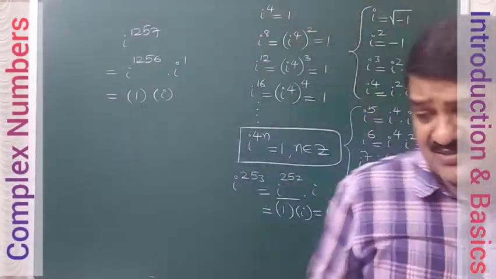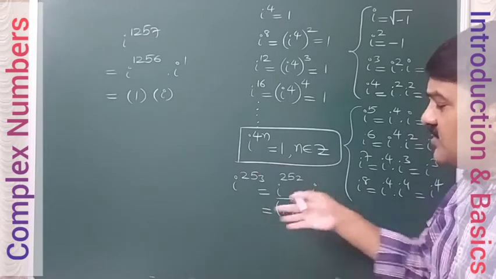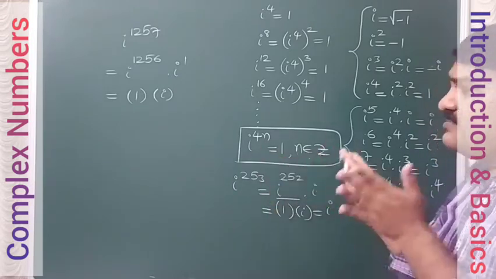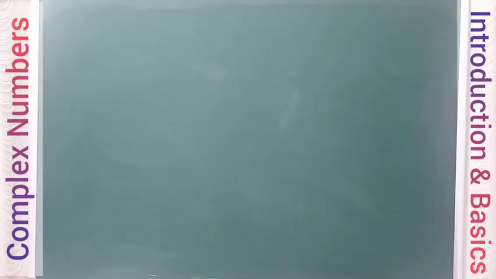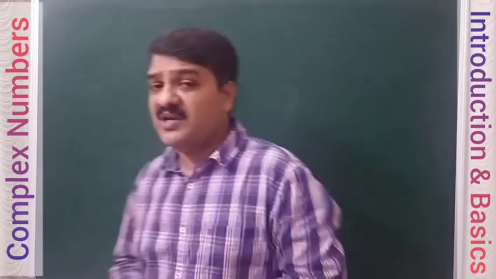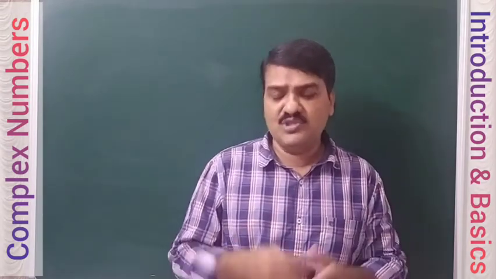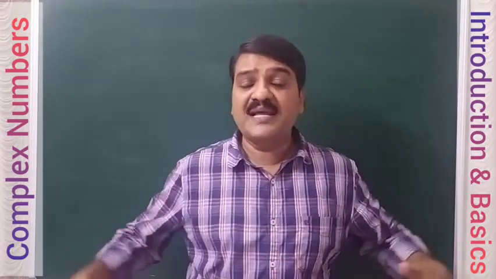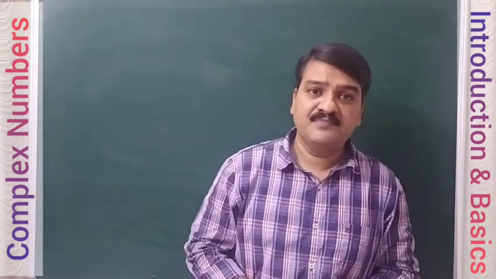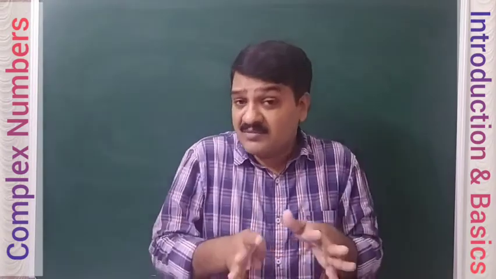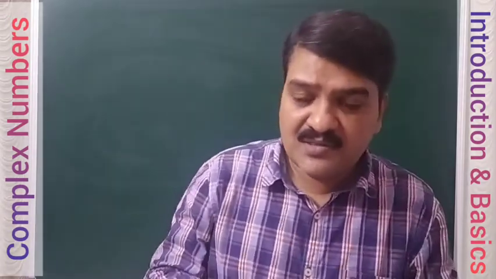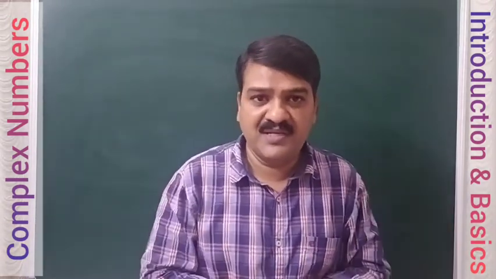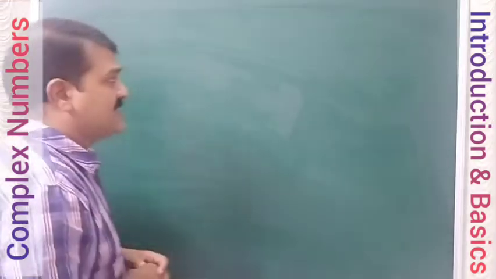So, for any higher powers of i, you can easily calculate its value just using this basic rule. This rule is basically for iota. Next, let us discuss how we are going to add two or more complex numbers, how we can equate two complex numbers, how we can compare complex numbers or not, how we are going to multiply two complex numbers, the basic algebraic properties related to complex numbers we will discuss.